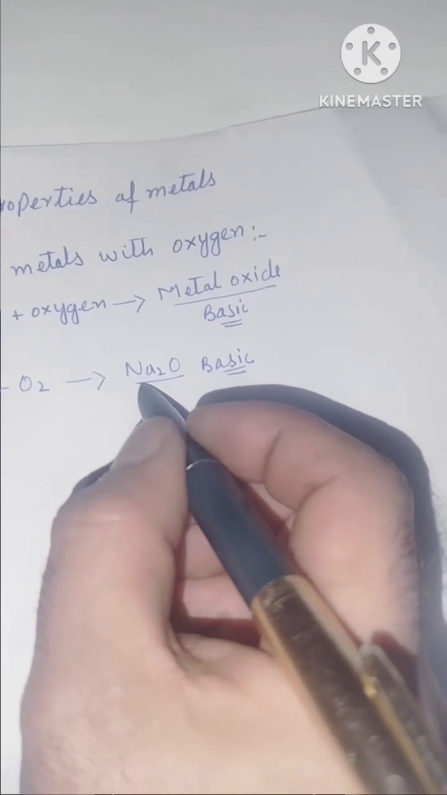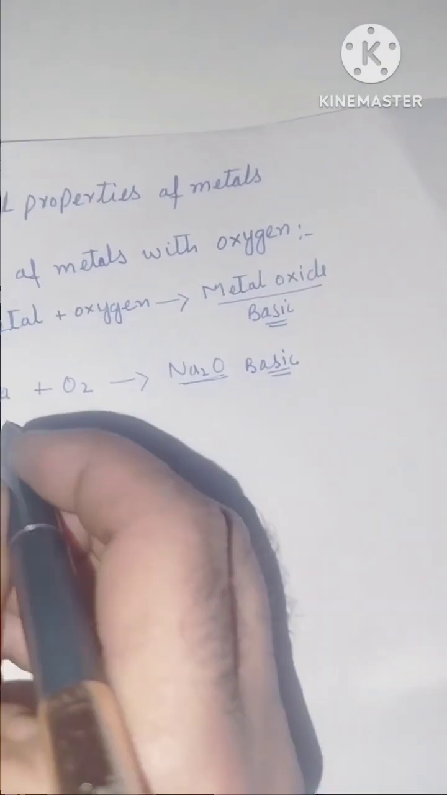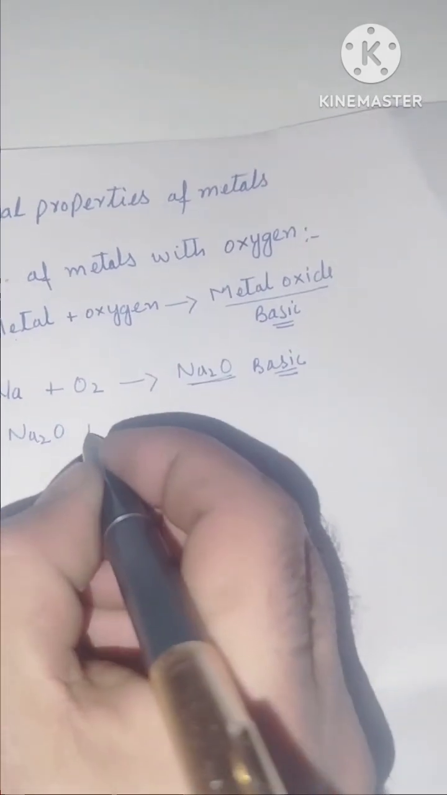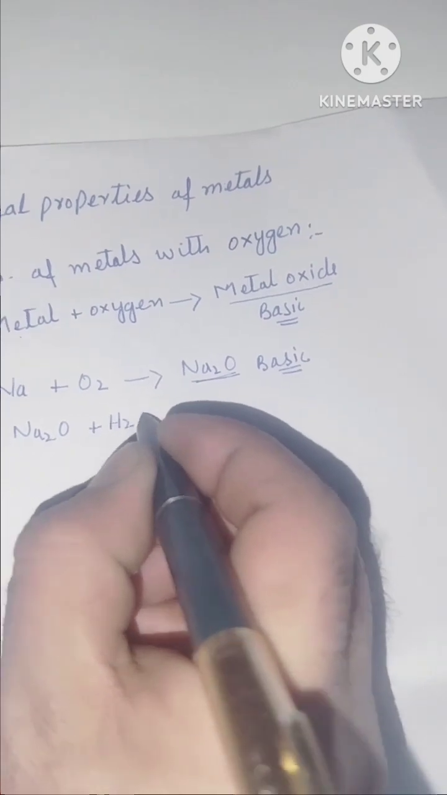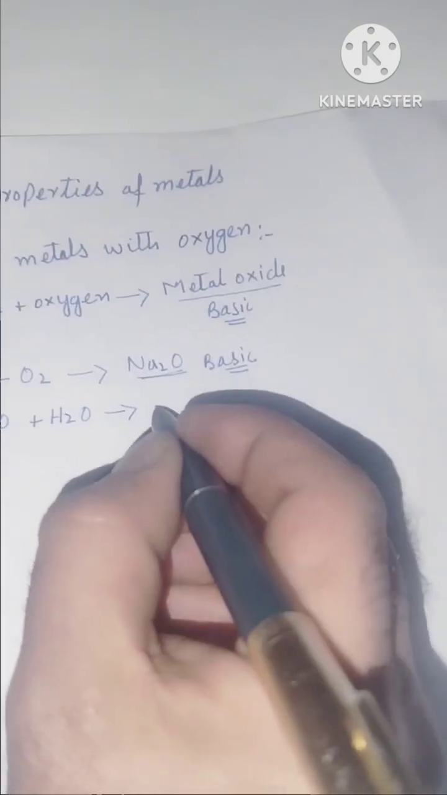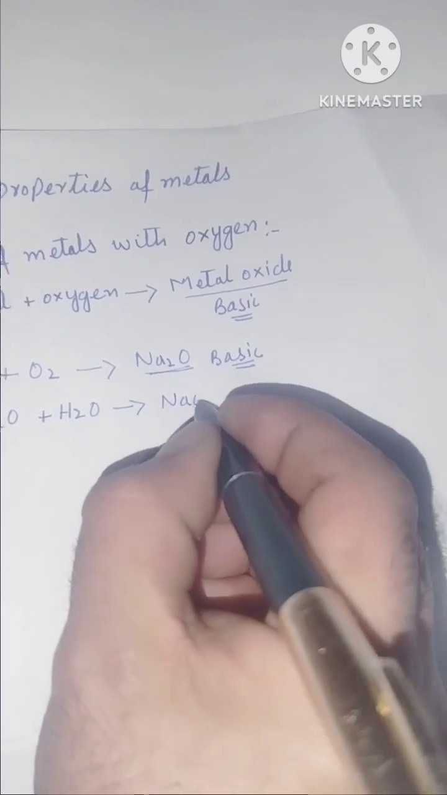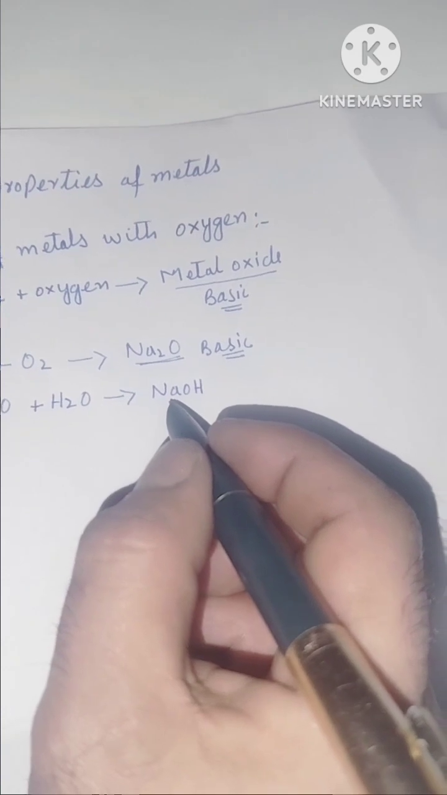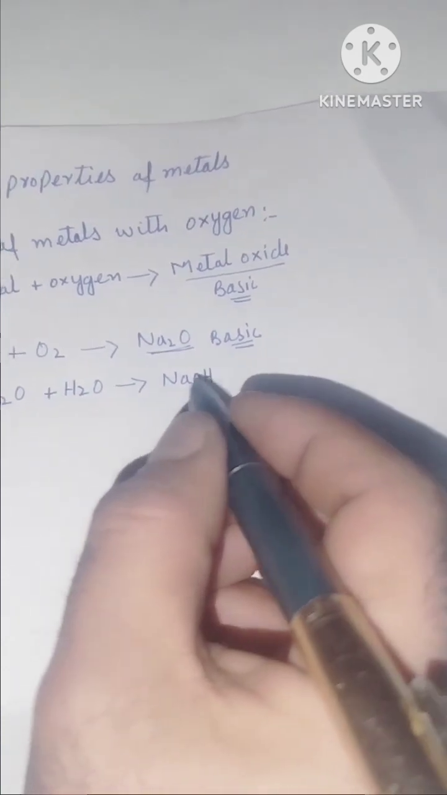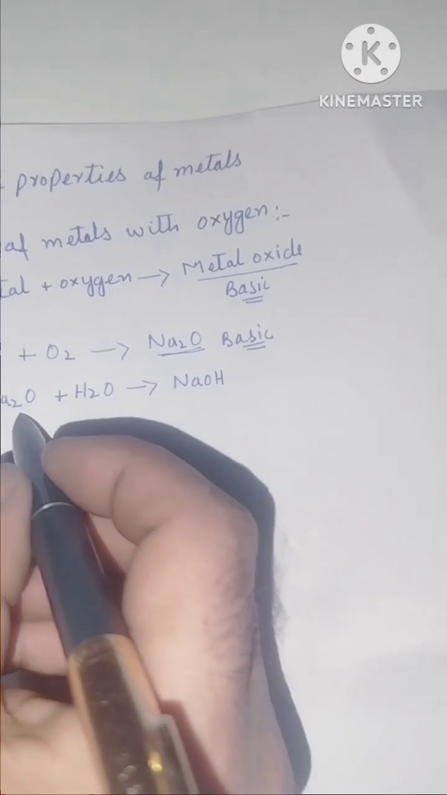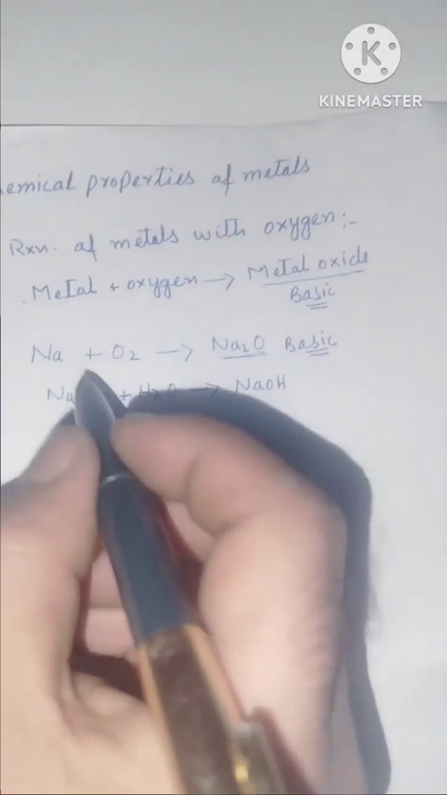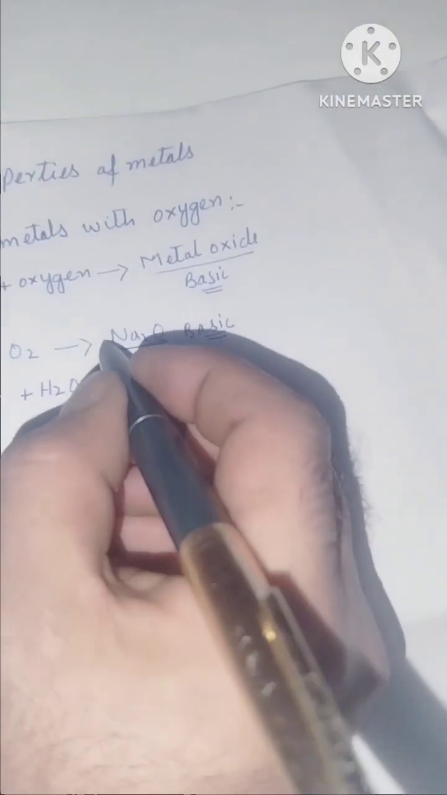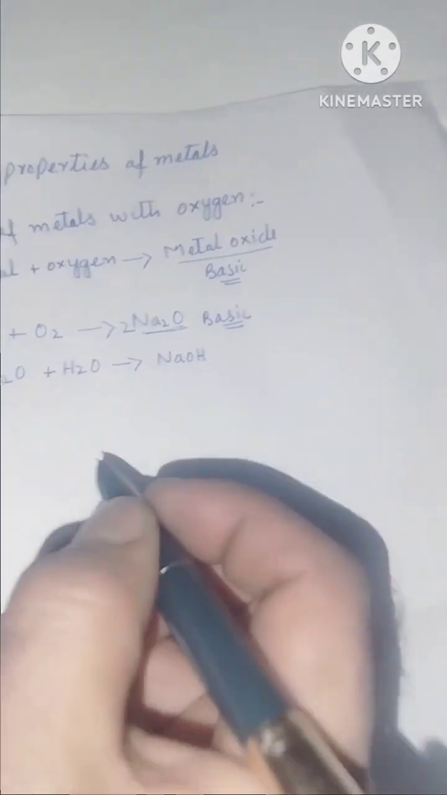Now, how can we prove the basic nature of this sodium oxide? It's simple. We will treat this sodium oxide with water. When sodium oxide is treated with water, it forms an alkali, that is sodium hydroxide. You know, sodium hydroxide is a base, rather it is a water soluble base. So we can say that sodium oxide is basic in nature. You can balance the equation. It is 4 times sodium and twice sodium oxide.